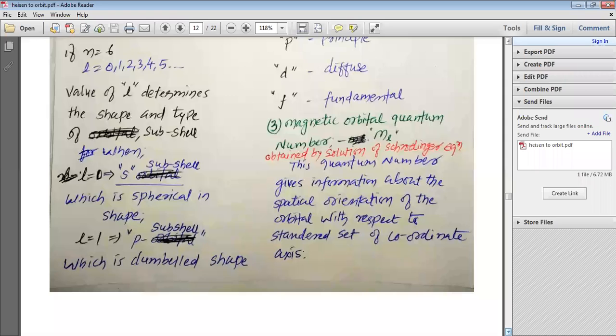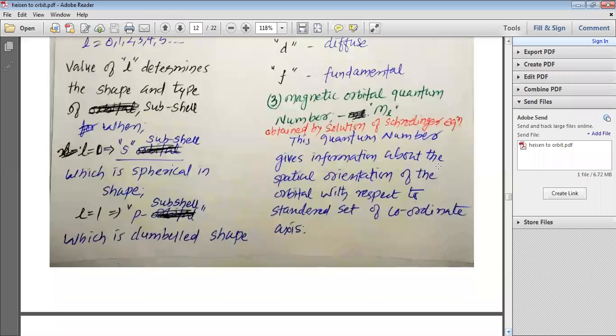The magnetic orbital quantum number ml was also obtained by the solution of Schrodinger's equation. This quantum number gives the information about the spatial orientation of orbitals with respect to the standard set of coordinate axes.